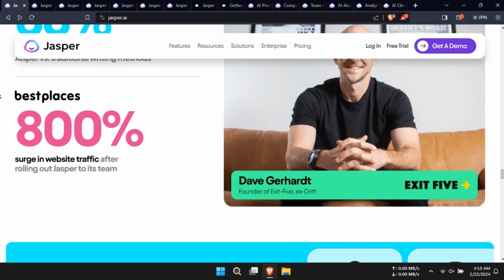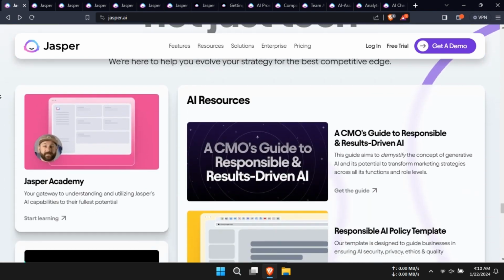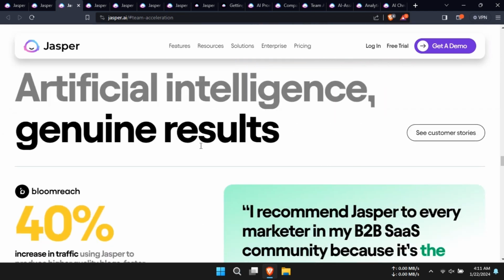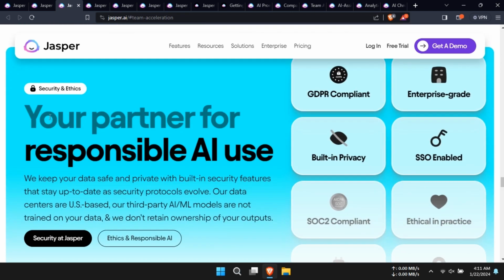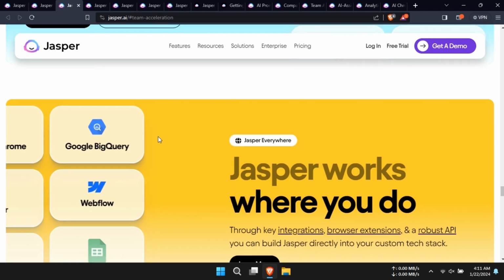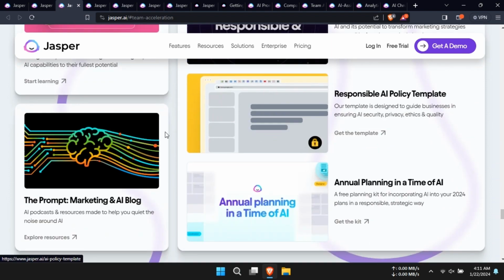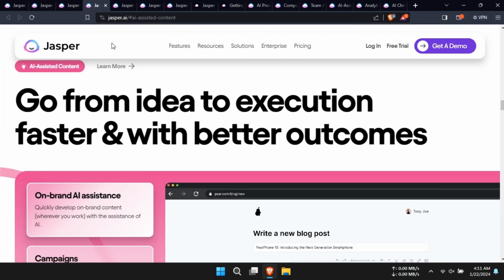Starting with Jasper AI, this platform has gained popularity for its intuitive interface and powerful features. Upon visiting their landing page, you're greeted with a sleek design and high user ratings, boasting 4.8 out of 5 stars with thousands of reviews. Jasper AI offers a wide range of templates categorized into various topics, making it easy to generate content for blogs, social media, emails, and more.